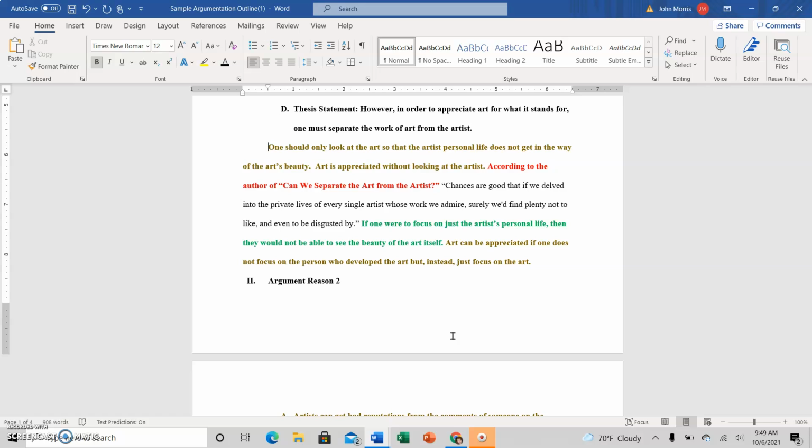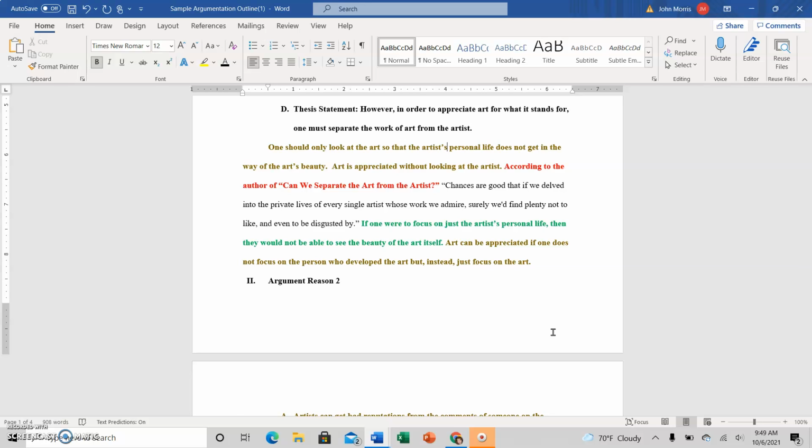So I want to state a claim that supports my argument about whether or not one can appreciate artwork when the artist is not a good person. So here is my claim that supports that. One should only look at the art so that the artist, this should be artist. So here again, this was in an outline, and now that I'm reading it again, I can see where I have made mistakes and I need to work on revising at this stage of the writing process. Every stage of the writing process is a good opportunity to revise. Always improve your writing, always make it better.